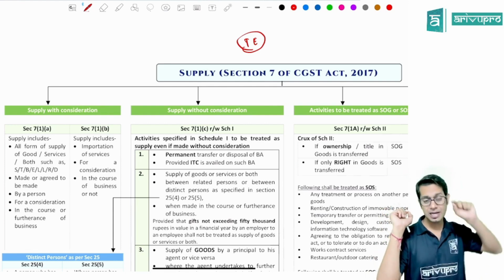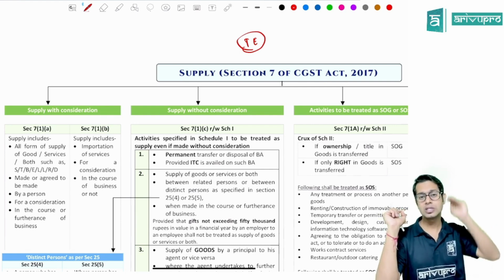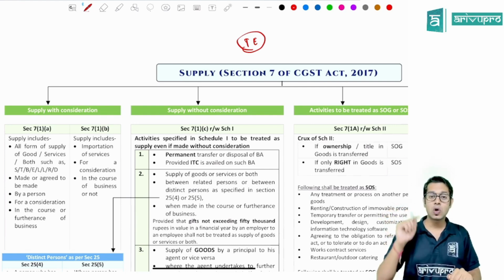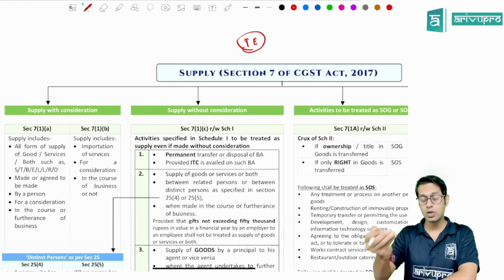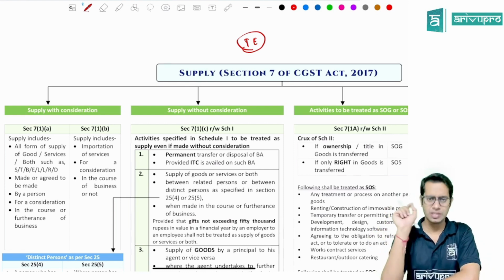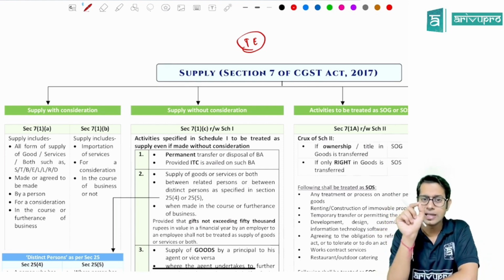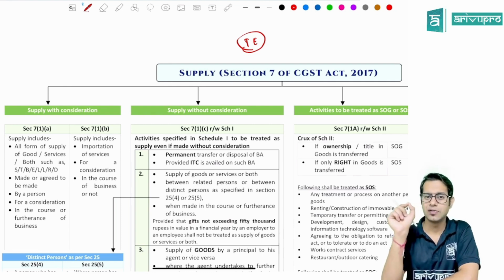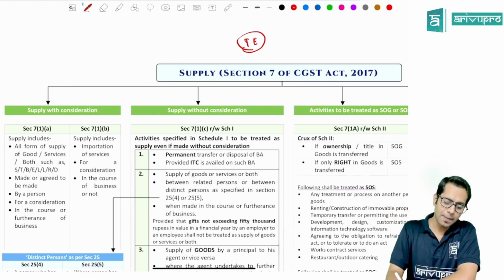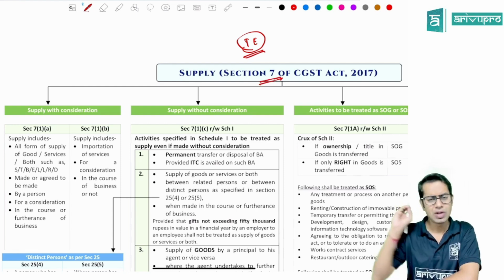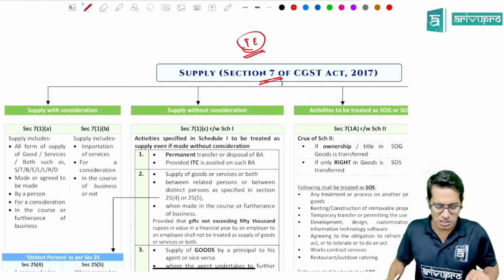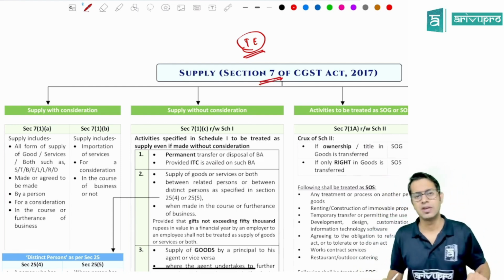You are paying income tax because you are earning income and your income is crossing the basic exemption limit. You are paying customs duty because you are importing or exporting any goods. Similarly, the reason for paying GST is supply of goods or services or both. Now, the meaning of supply is given under section 7 of the CGST Act 2017. We are going to see the entire provisions with respect to section 7. What is section 7 talking all about?